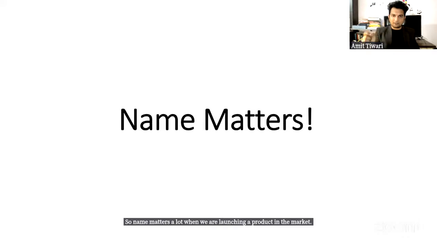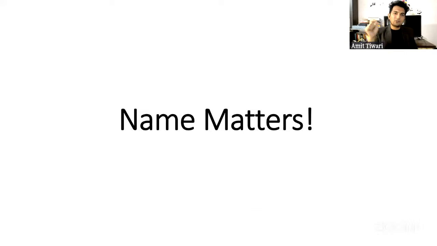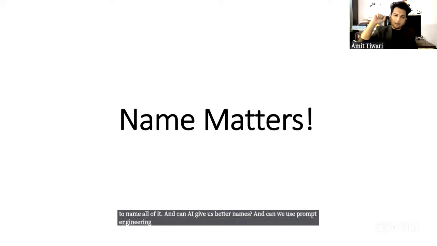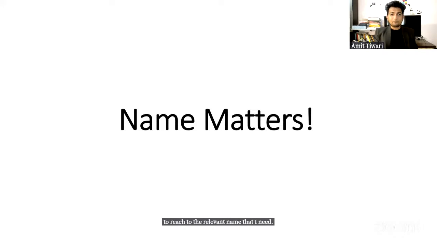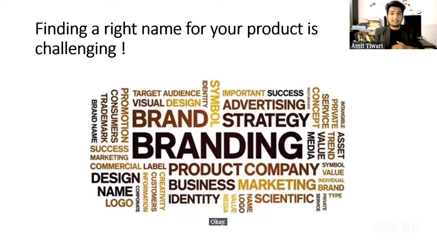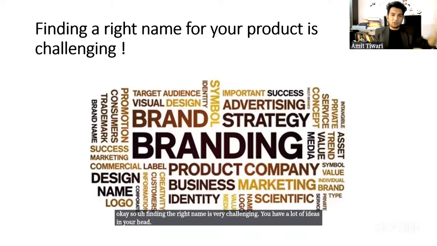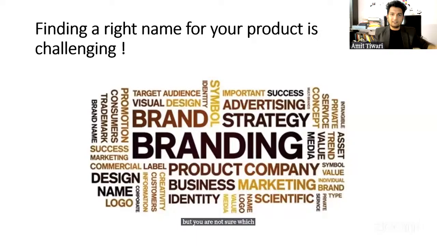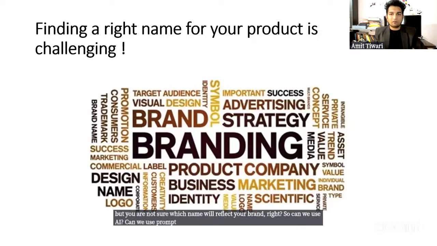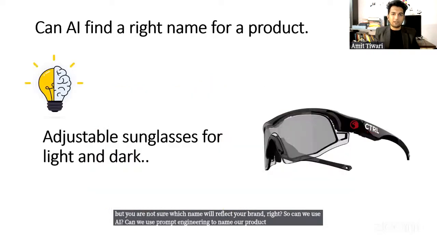And it's a painful process to name a product, right? Can we use AI to name our product? Can AI give us better names? And can we use prompt engineering to reach the relevant name that I need? Finding the right name is very challenging. You have a lot of ideas in your head, but you are not sure which name will reflect your brand, right? So can we use AI? Can we use prompt engineering to name our product is what we are going to explore today.